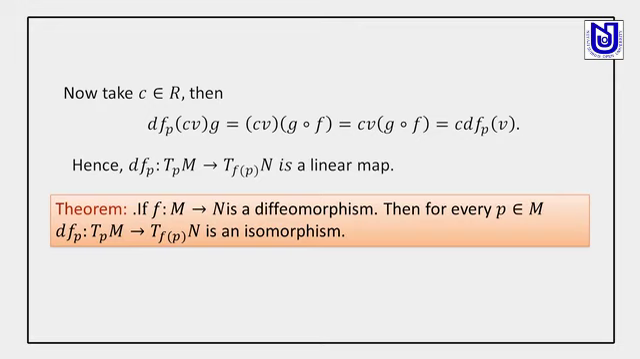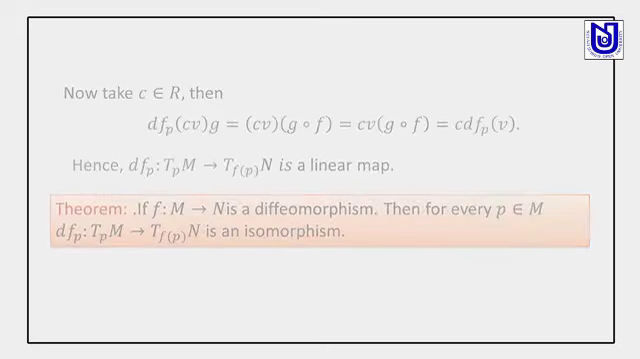Now, if f is a diffeomorphism from M to N, then for every point p this derivative map at the point p is an isomorphism.